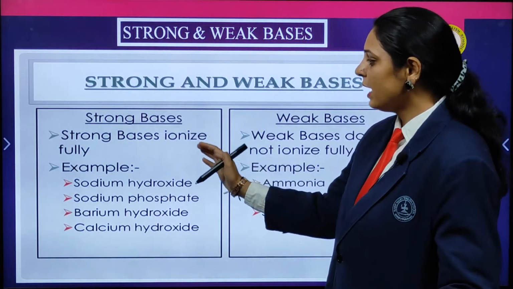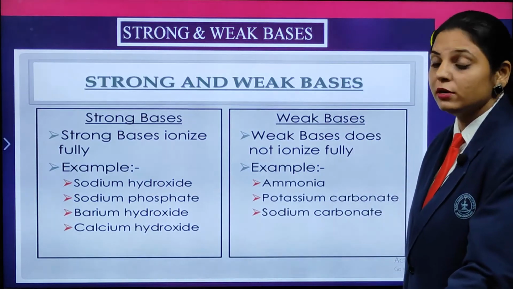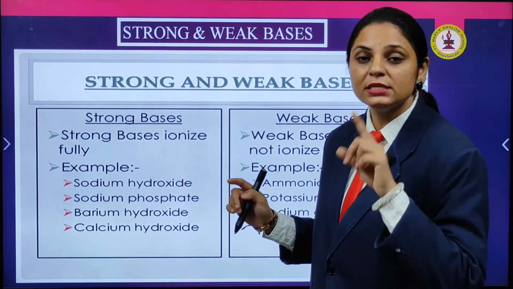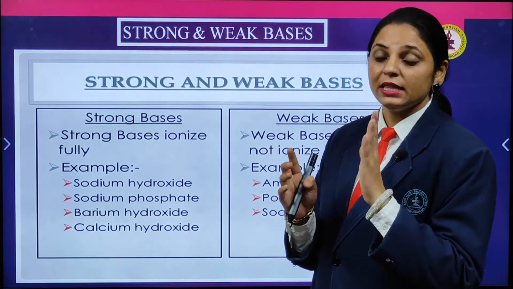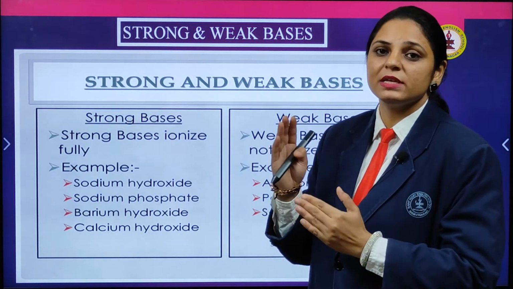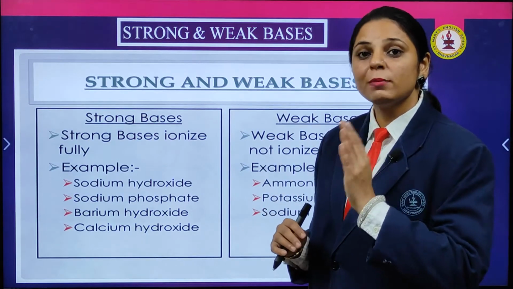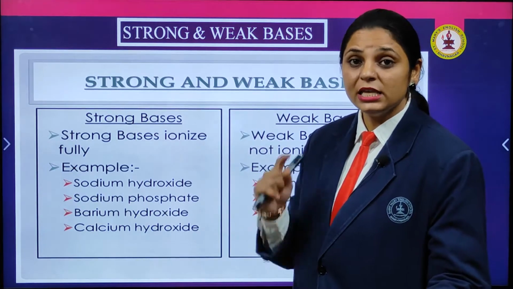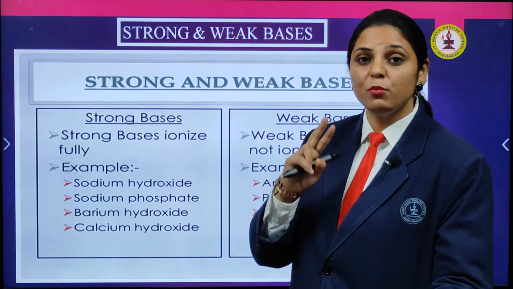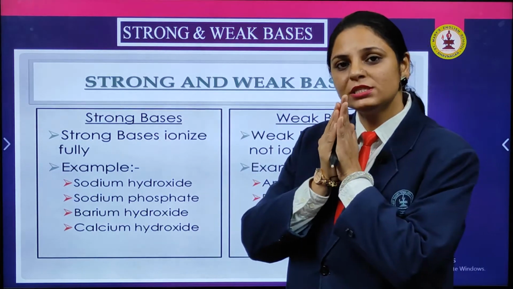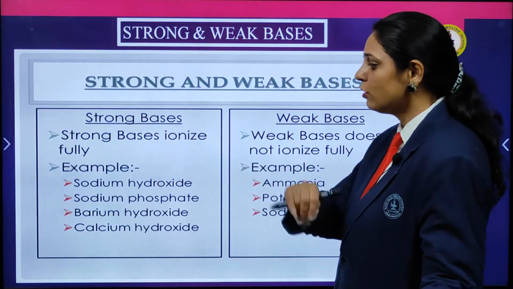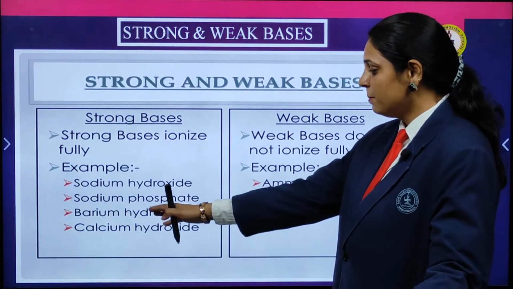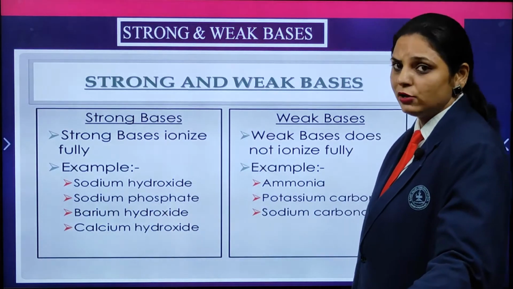Strong bases, they ionize fully. What is the difference over here? Those bases which are strong, they will ionize fully into positive and negative ions, as in the acids H positive and Cl negative, and in the base sodium hydroxide, Na positive and OH negative. These positive and negative ions both dissociate completely, they separate completely. They are the strong bases. Examples: sodium hydroxide, sodium phosphate, barium hydroxide and calcium hydroxide.